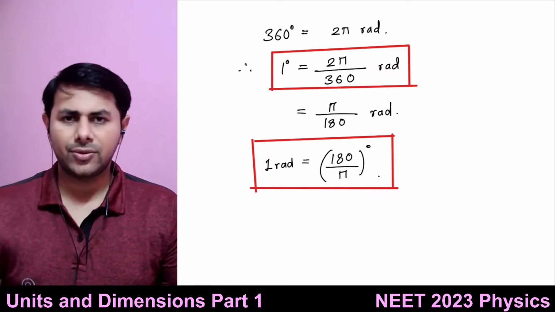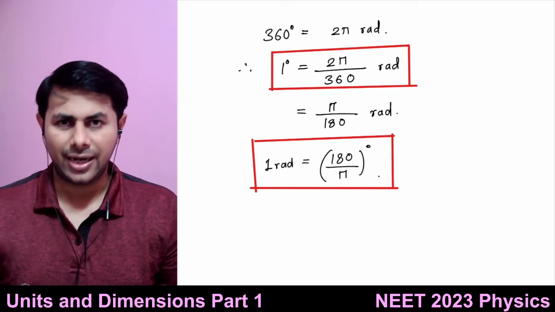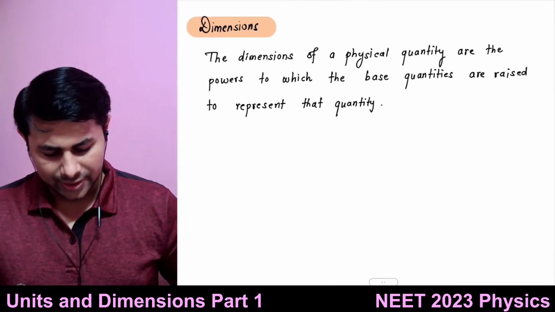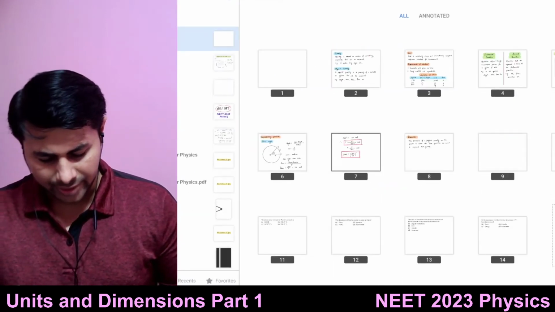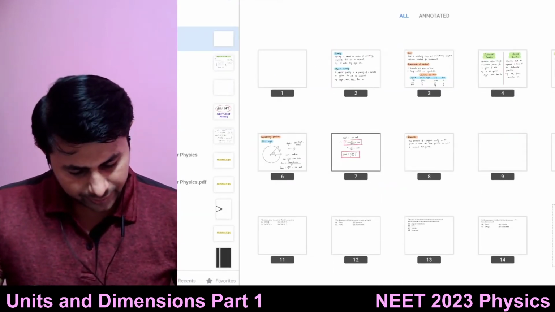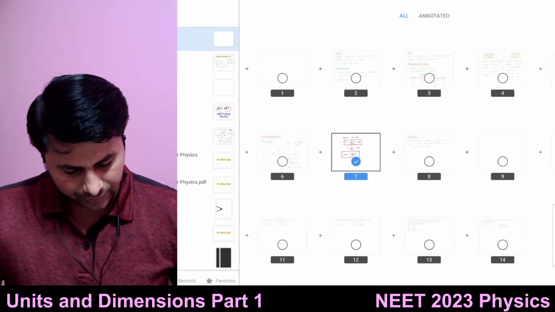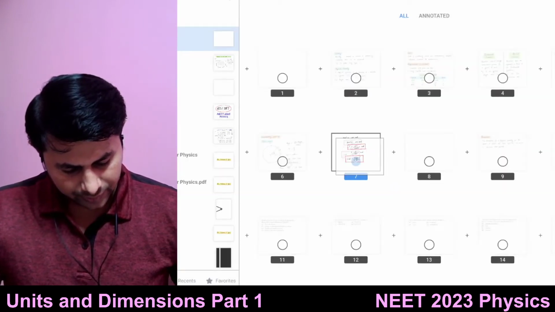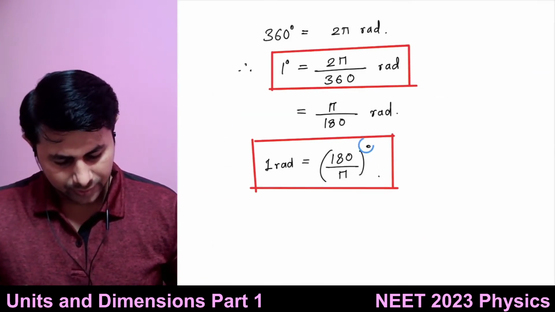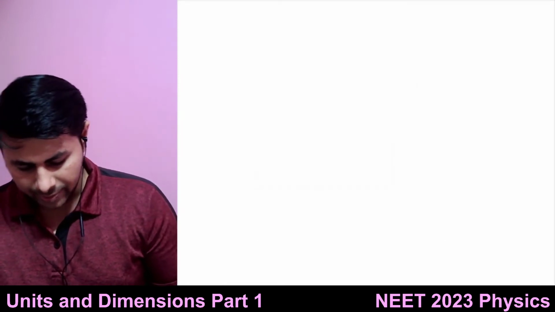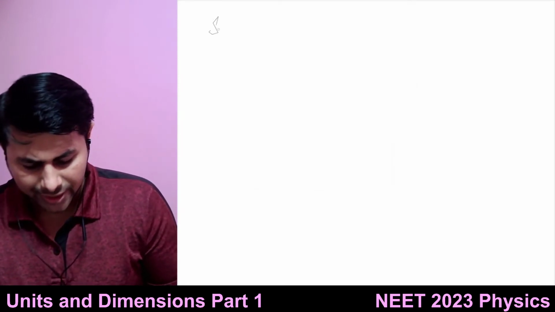So this is one supplementary quantity, the plane angle. And there is another one. Let me add a page over here. The other supplementary quantity is known as solid angle.